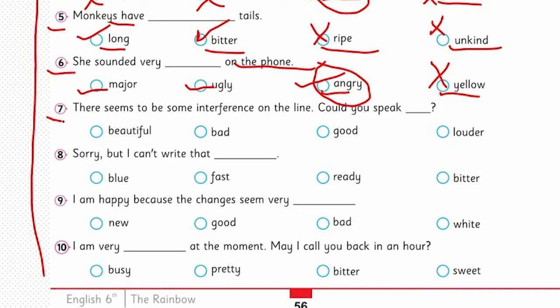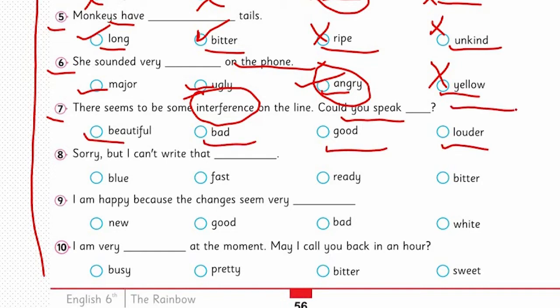The seventh one here, there seems to be some interference on the line. Could you speak? Interference, कोई interfere कर रहा है कॉल में. कॉल अब सही नहीं जा रही, आवाज सही नहीं जा रही, तो यहाँ पर कौन सा हम ऑप्शन चूज करेंगे? Beautiful, bad, good और louder. The person is here requesting, could you speak? Beautiful, bad, good और louder. Yes, he is asking him to speak louder because there is some interference on the line. इंटरफेरेंस हो रही है कॉल में, तो वो उसको कह रहा है कि थोड़ा सा लाउडर बोलो. So louder is the quality here.